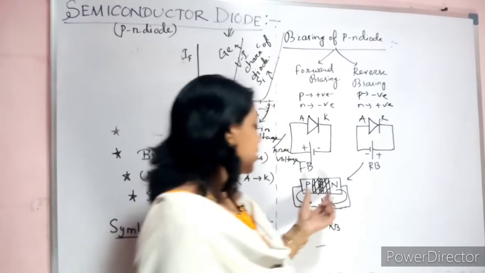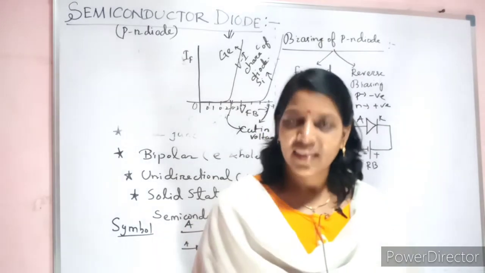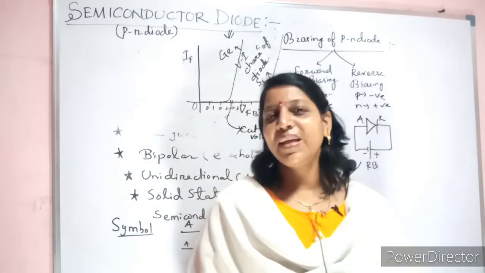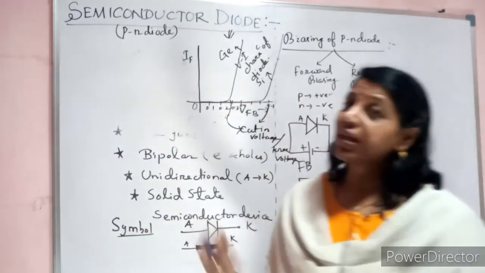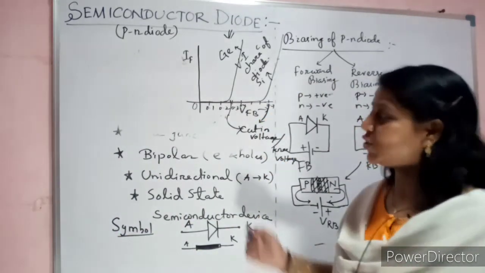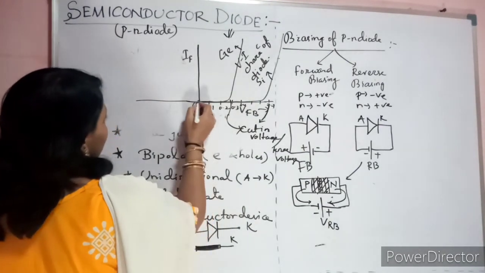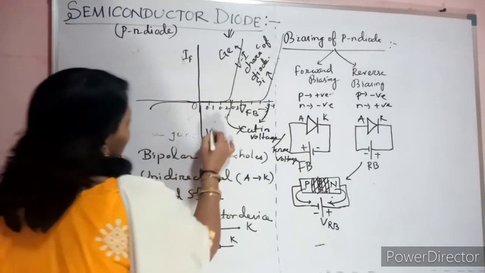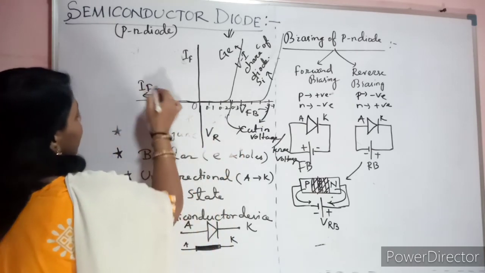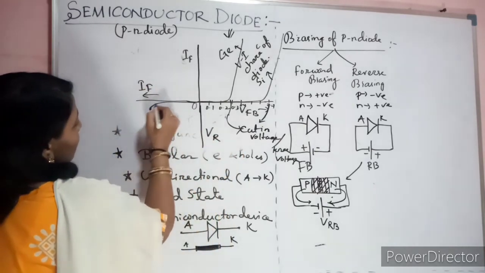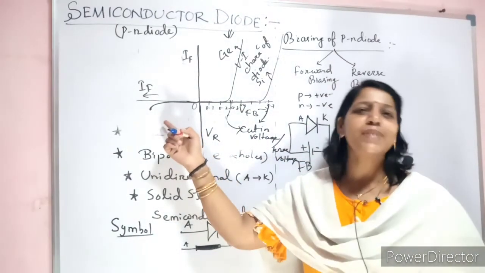When your depletion width starts to increase, your barrier increases, then obviously your current flow will be reduced. That is the concept. If you do the experiment with these connections, what type of graph will you get for the PN diode? This will be your reverse voltage and this will be your reverse current. Then you will find your current is reverse current like this. You can see it is very minor or negligible current.